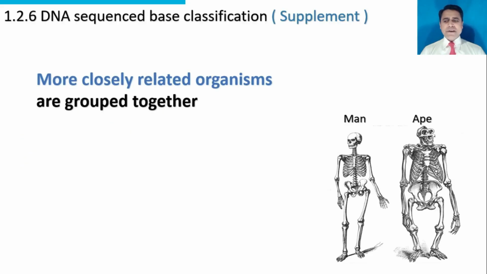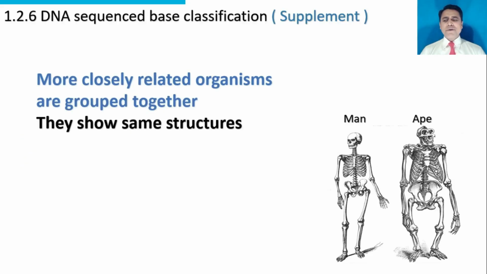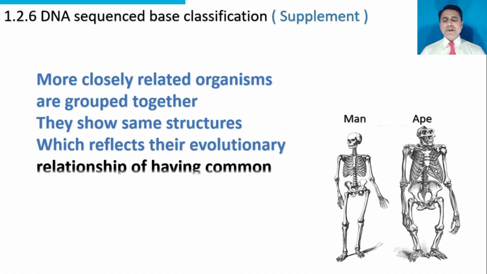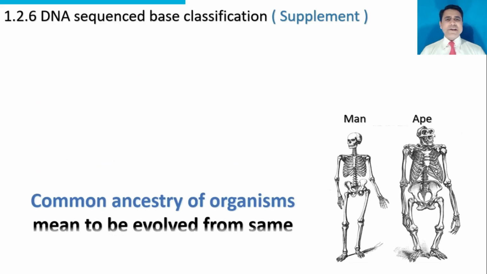More closely related organisms are grouped together. They show the same structures, which reflects their evolutionary relationship of having a common ancestor. Common ancestry of organisms means to have evolved from the same ancestor.